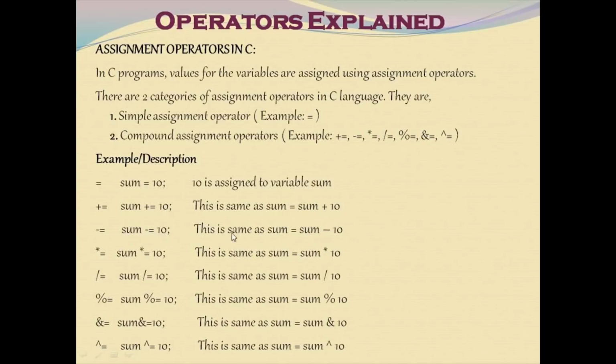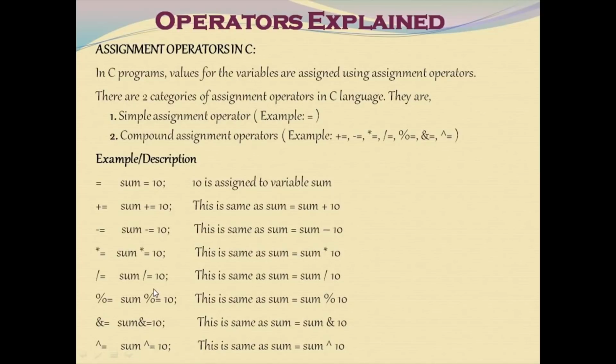Sum minus equal to 10 means sum is equal to sum minus 10. 10 is subtracted from sum and the value gets stored in sum. Sum star equal to 10 means sum is equal to sum star 10. It is multiplied and the value is stored in sum. And now similarly for division, modulo, ampersand and or is performed.